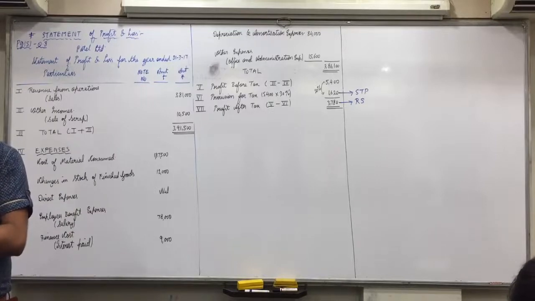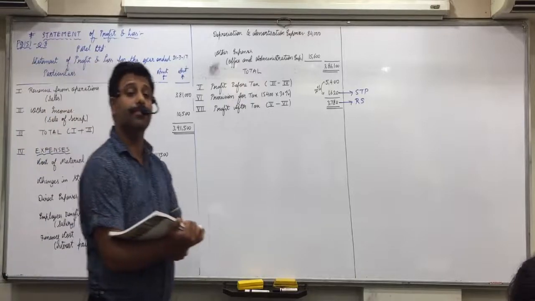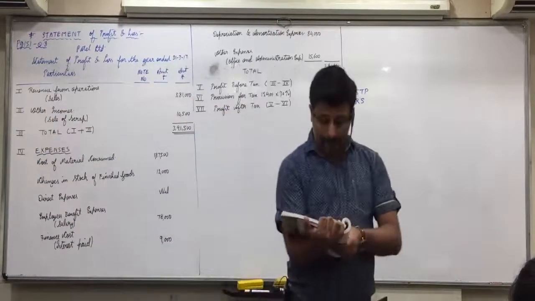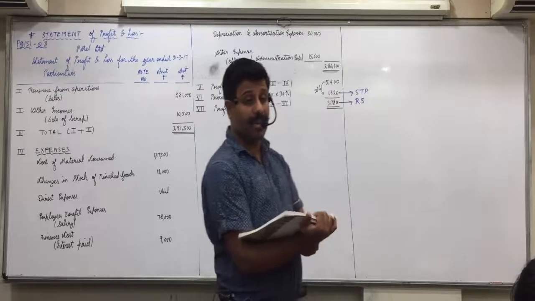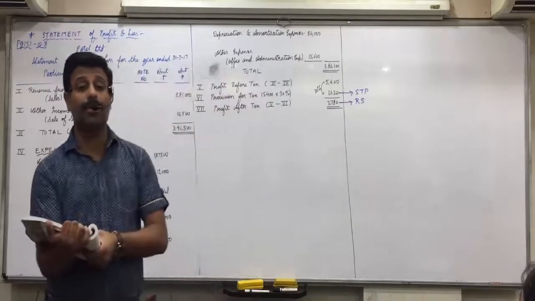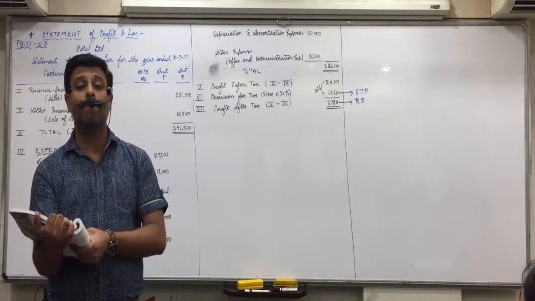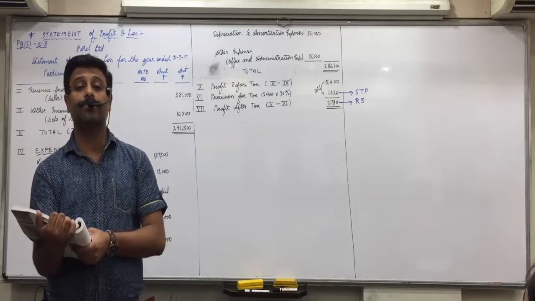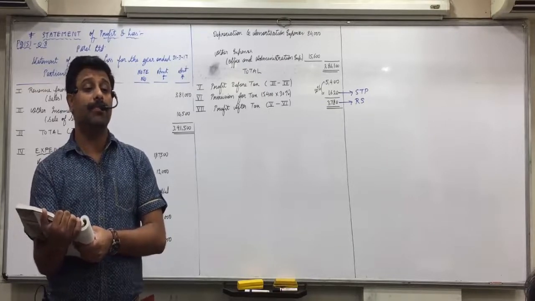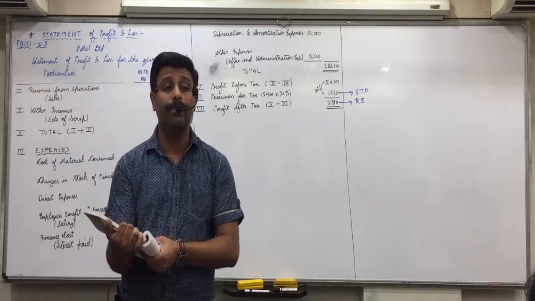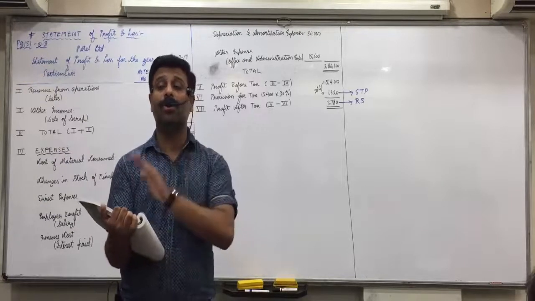Queen, a bank balance. Cash and cash equivalents. Darshan, deposits in electricity company. This we have done in the practical questions also. Jiten? Long-term loans and advances.